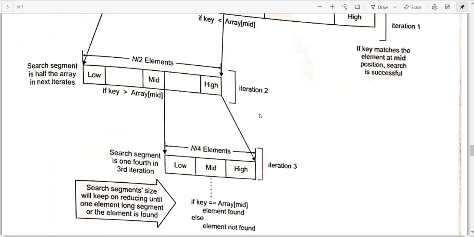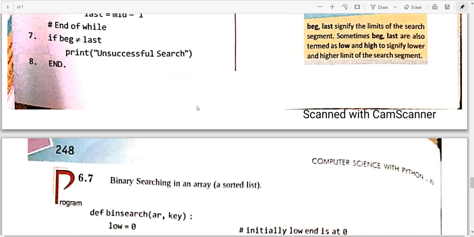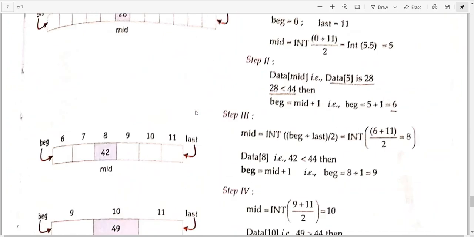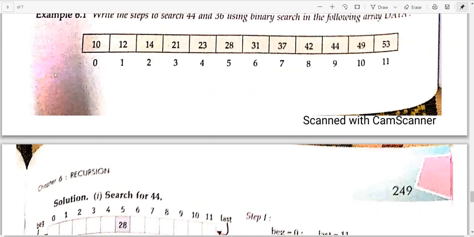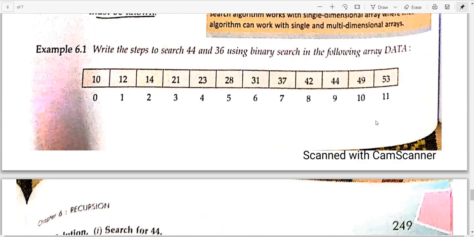Before I go further, I will take an array that will help you. Let us say this is your list that you need to search. Array means a data structure. It's a data type actually that helps you to store your data in a consecutive manner.